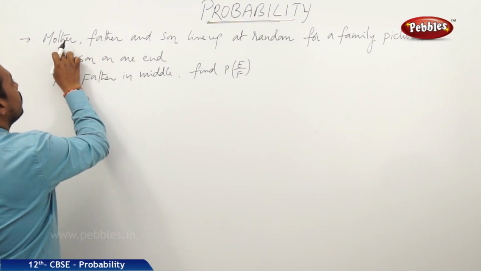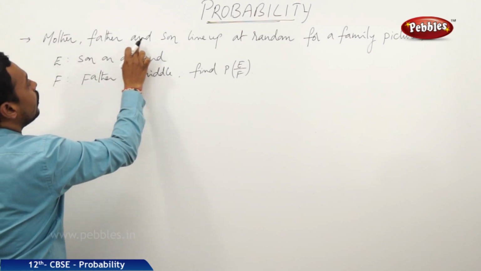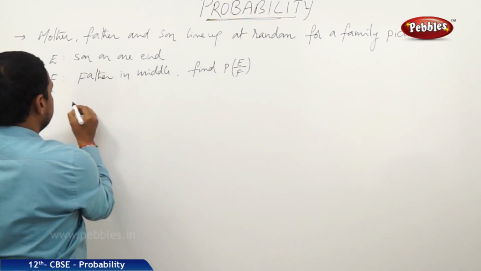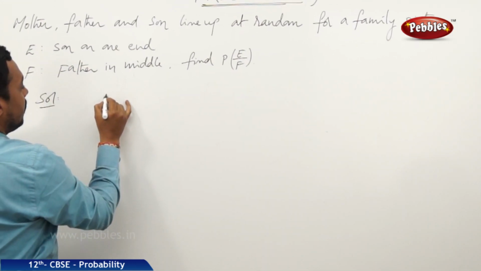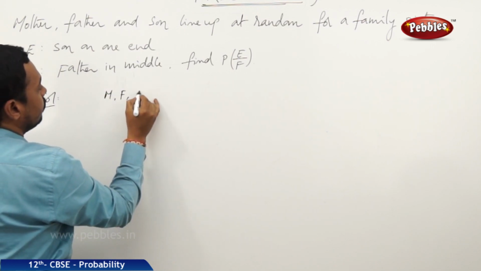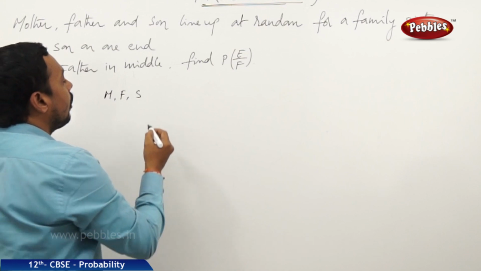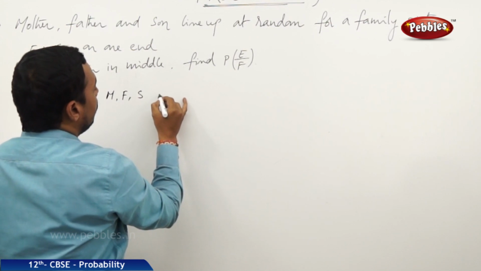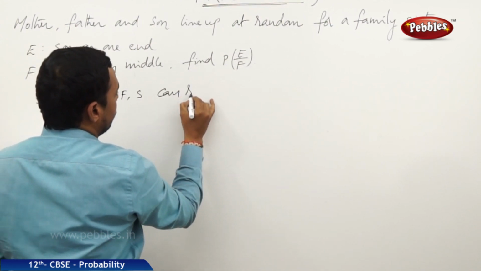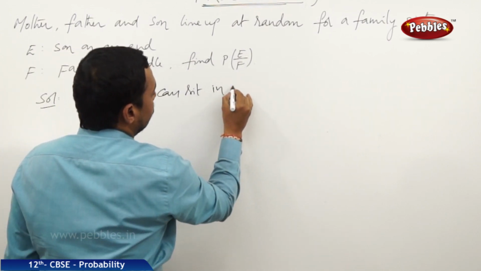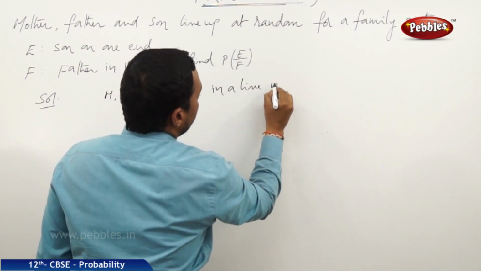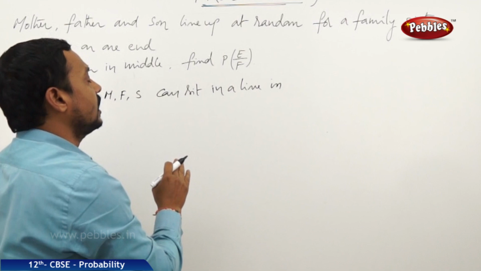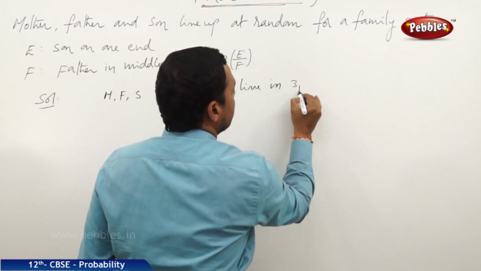See, first of all, the experiment is that mother, father and son line up at random for a family picture. Mother M, father F, son S want to sit at random, and they can sit in a line. There are three places and three persons, so these three persons can accommodate the three places in 3P3 ways.